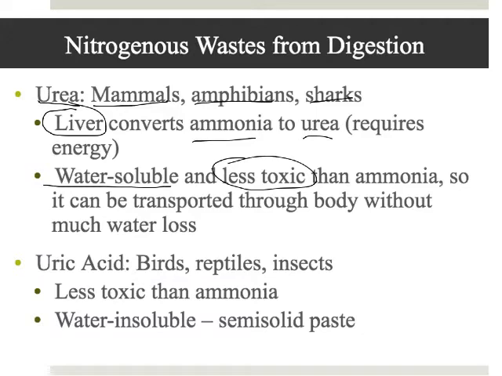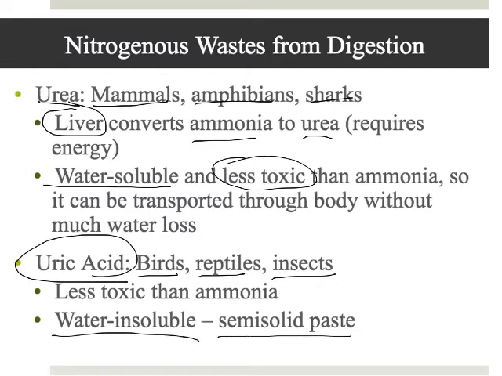Okay? So now birds, reptiles, and insects, they don't make urea. They take ammonia and they make what's called uric acid instead. And this is not soluble in water. This is like a solid waste. And that's why bird poop has that white substance. That's the uric acid. That's how birds get rid of their nitrogenous waste. So we use urea. Birds and reptiles and insects use uric acid.